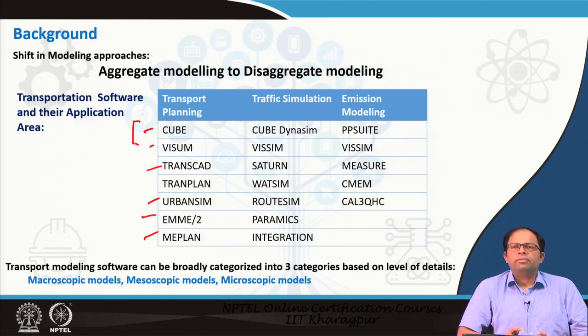As you can understand, when it is commercially formulated, these are more robust software. But at the same time, the amount of calibration that we can do is to some extent limited, because these are commercially available software. However, the amount of data they can handle and all the different kinds of components that are required to run this kind of model are all present in these particular software suites.